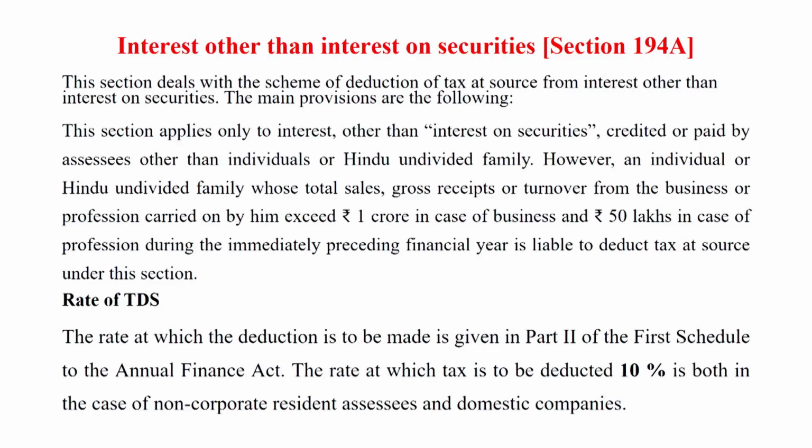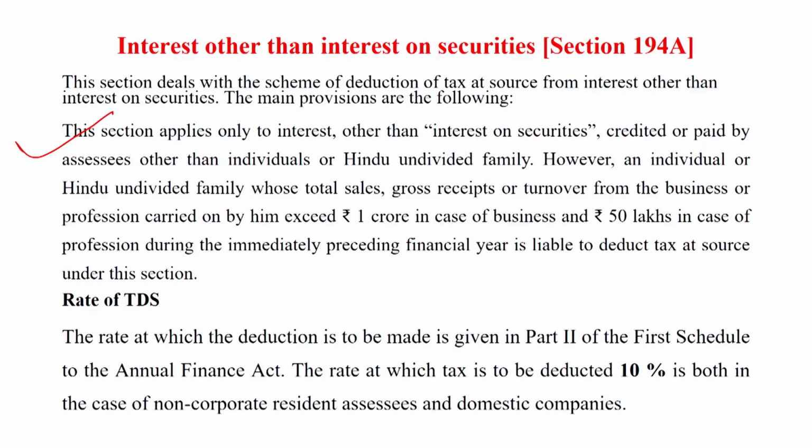Dear students, this applies in both types of cases, non-corporate resident assessee and domestic company. This section 194A applies only to interest other than interest on securities, credited or paid by an assessee other than an individual or Hindu undivided family.